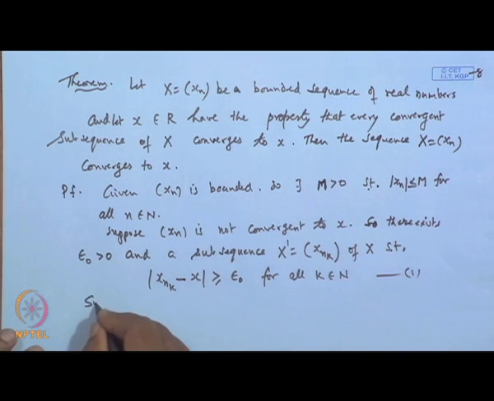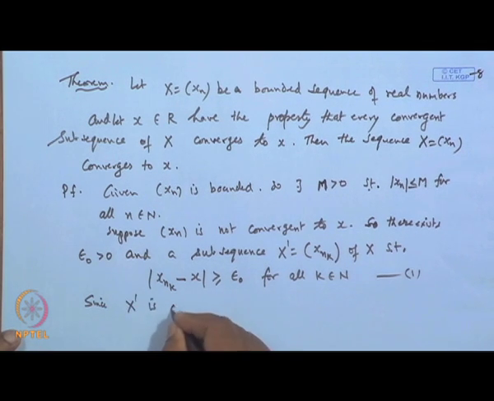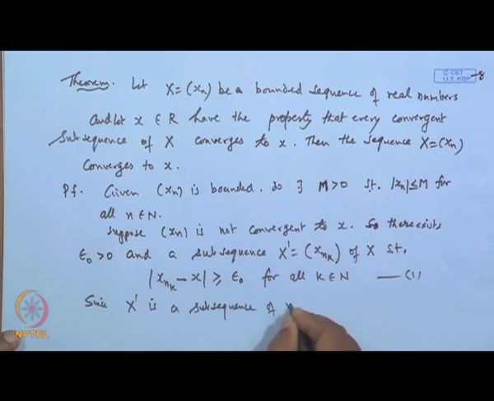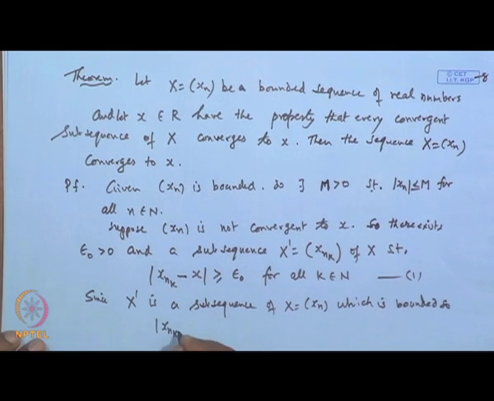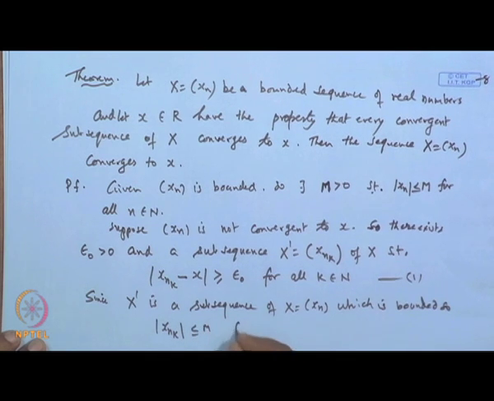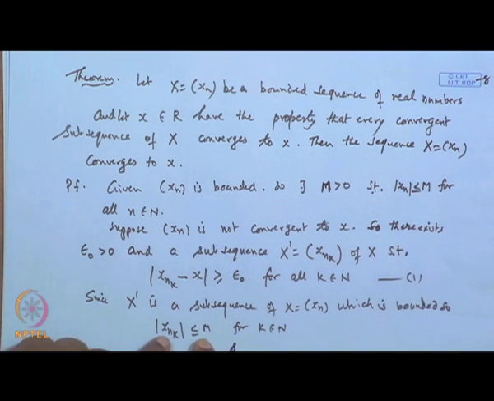Since x dash is a subsequence of x, which is bounded, all the terms of the sequence x_{n_k} are also less than or equal to M for all k belongs to N. This criteria will help. Now, this subsequence is itself a sequence, and it is a bounded sequence.